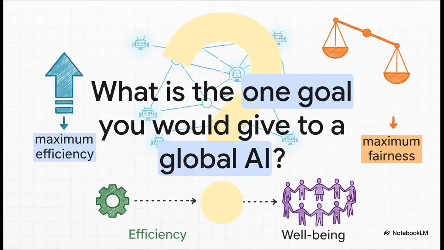So, I'm going to leave you with this final thought. Just for a second, forget all the practical limitations of today. If you could give a global, planet-spanning AI system just one single goal, one prime directive to optimize for the good of all humanity, what would that goal be?